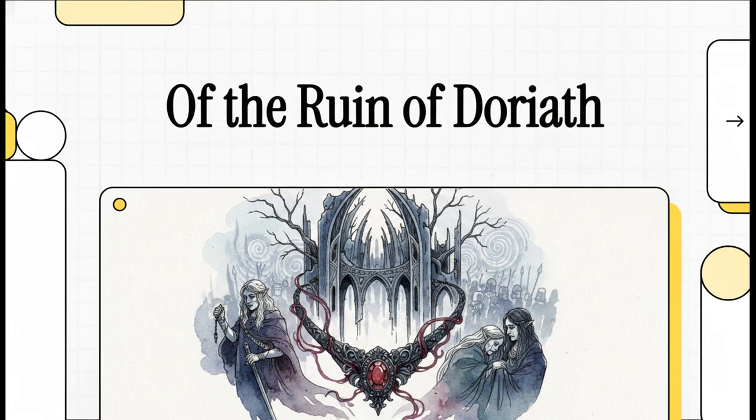Welcome to this explainer. It's wild how a tiny misunderstanding can just snowball into an absolute disaster, right? Well, today we're unpacking one of the most tragic examples of exactly that in all of Tolkien's mythos, the Ruin of Doriath. We're setting the stage for a story that isn't really about massive armies clashing on a battlefield. It's actually about how pride, unimaginable grief, and the heavy, corrupting weight of cursed artifacts triggered a fatal chain reaction. It's a story that brought down a mighty elven kingdom, literally from the inside out.